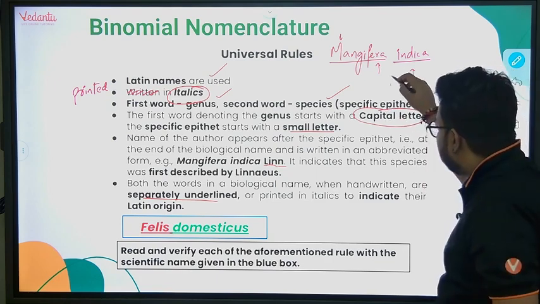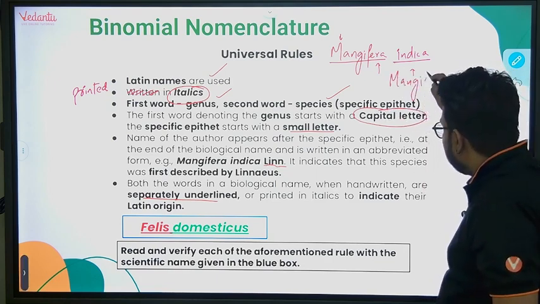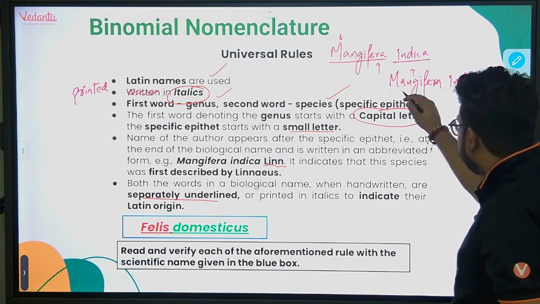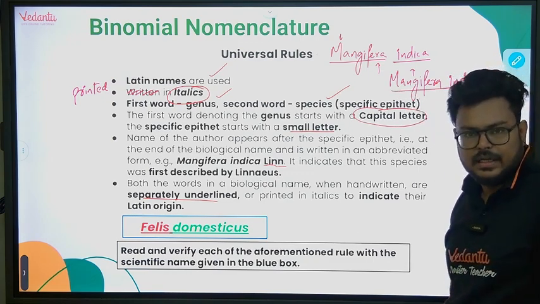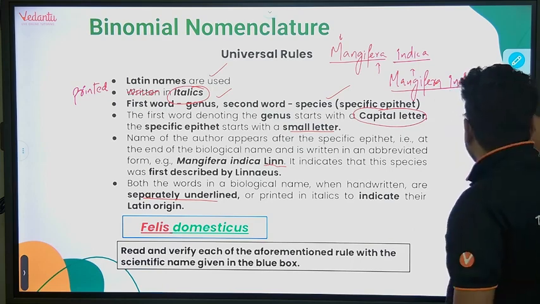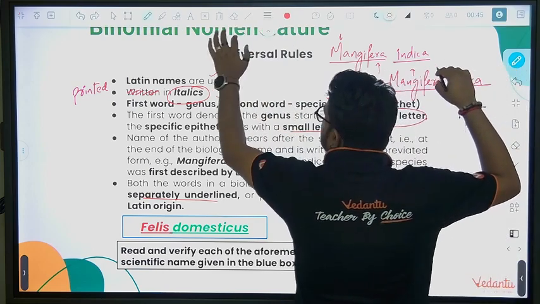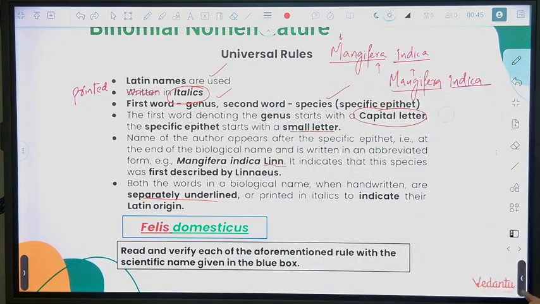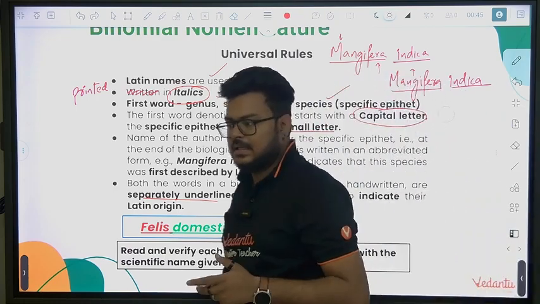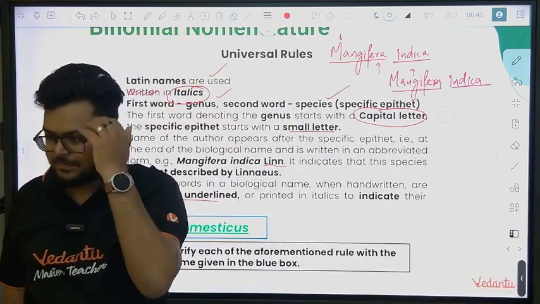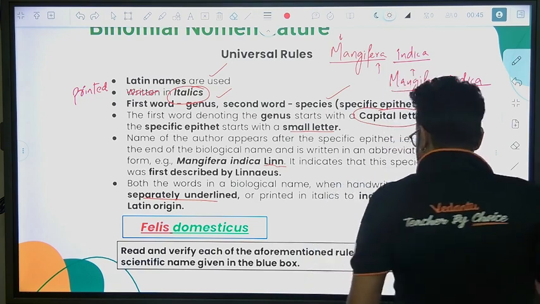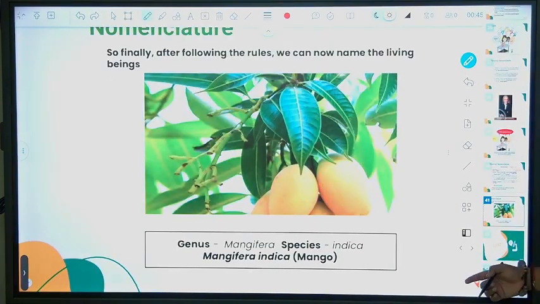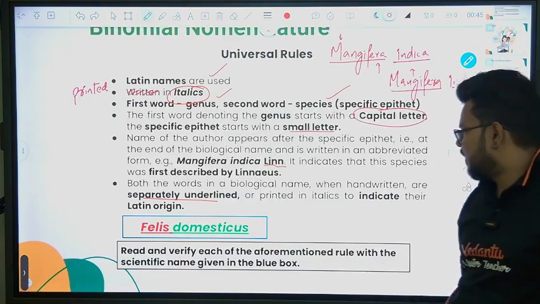If I'm writing it like this, Mangifera indica, and I'm underlining it together like this, it is not correct. So you have to make it separate, like this, and the first letter of the genus should be capital and the species first letter should be small, right? A few examples they have given: Mangifera indica and Felis domesticus.